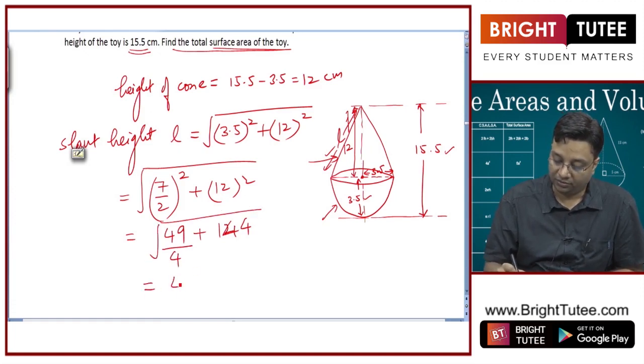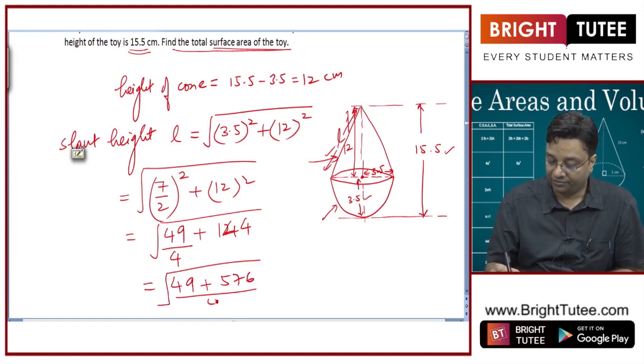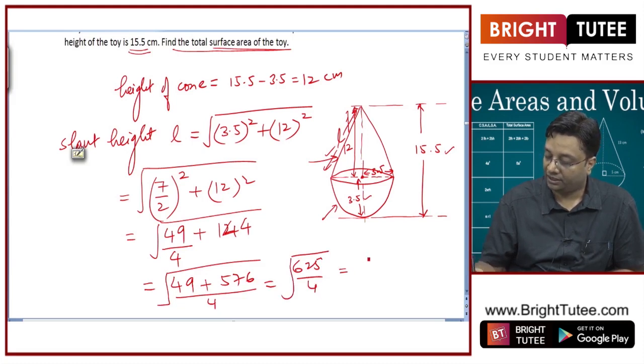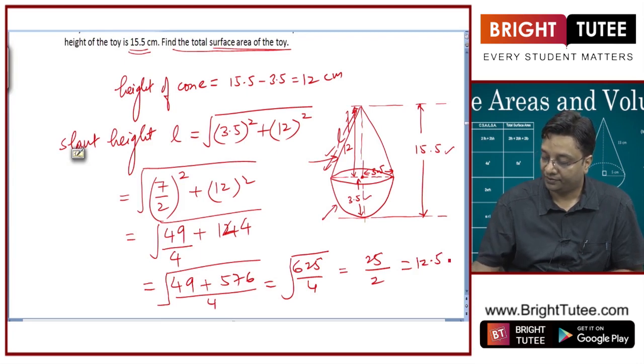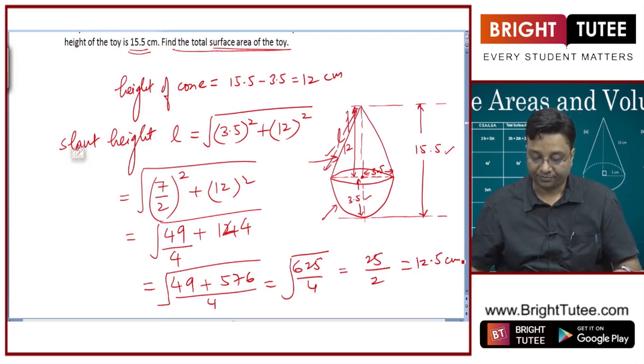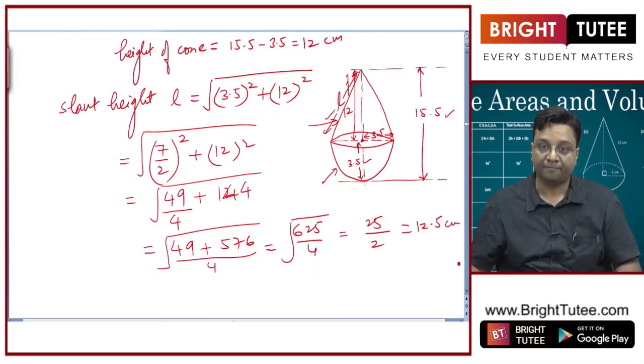So this is equal to 49 plus 144 into 4, which is 576, divided by 4. So this is 625 divided by 4, hence 25 by 2, which is equal to 12.5 centimeter. So this is the slant height.